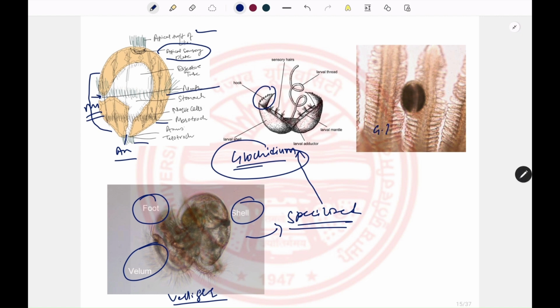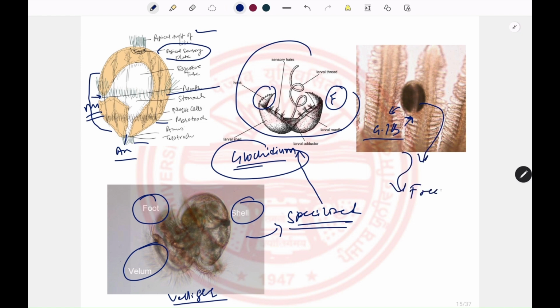Like these are the gills of a fish, and these Glochidium larvae attain the size of a small fish. So when a large fish eats this Glochidium larva, they get attached in the gills of the fish, where they feed on the blood of the fish, and when they attain maturity, they develop into adult bivalves and start a free living life.